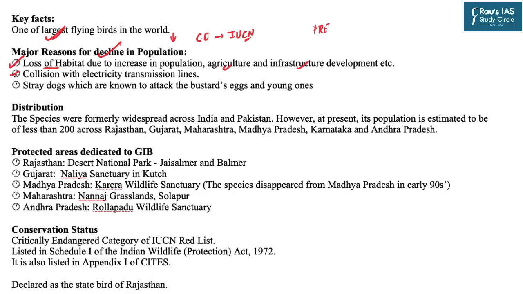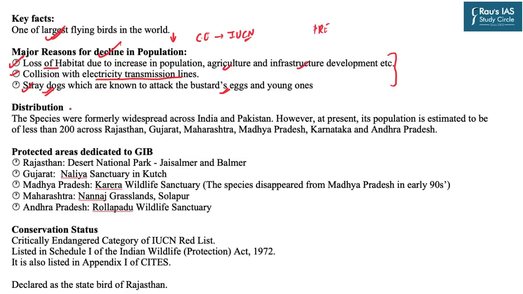Second, these great Indian bustards are low height flying species, and that is why many a time during their flight they come in contact with the electricity transmission lines. Third, there are several stray dogs which are known to attack the bustard's eggs and the young ones. So these are the three primary reasons for the decline of the great Indian bustard's population.